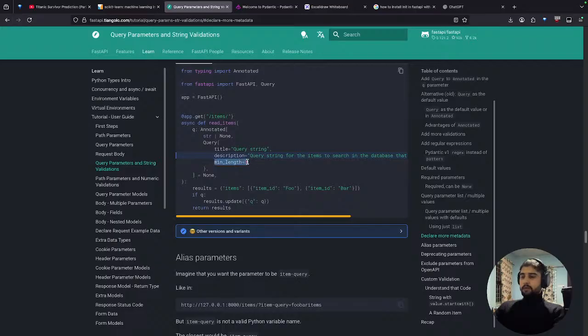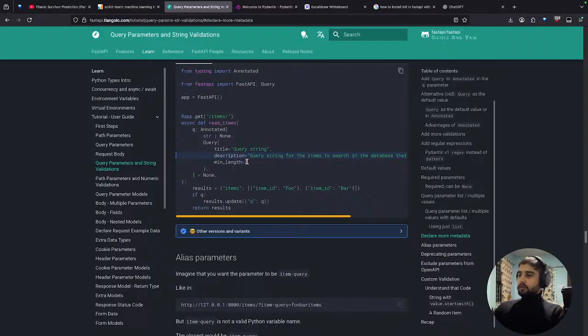And we have a minimum length for the query. Sorry, the minimum length of the q value should be 3. So it should be at least 3 characters. Okay, so let us say the q value is items, right? Items. If the name of the item is like a pen, it is not allowed, because the minimum length is 3. Pen is 0, 1, 2, so it only goes to 2, so pen wouldn't be allowed. But yeah, it's just for learning purposes, so it shouldn't be actually real. Okay, let's go on.